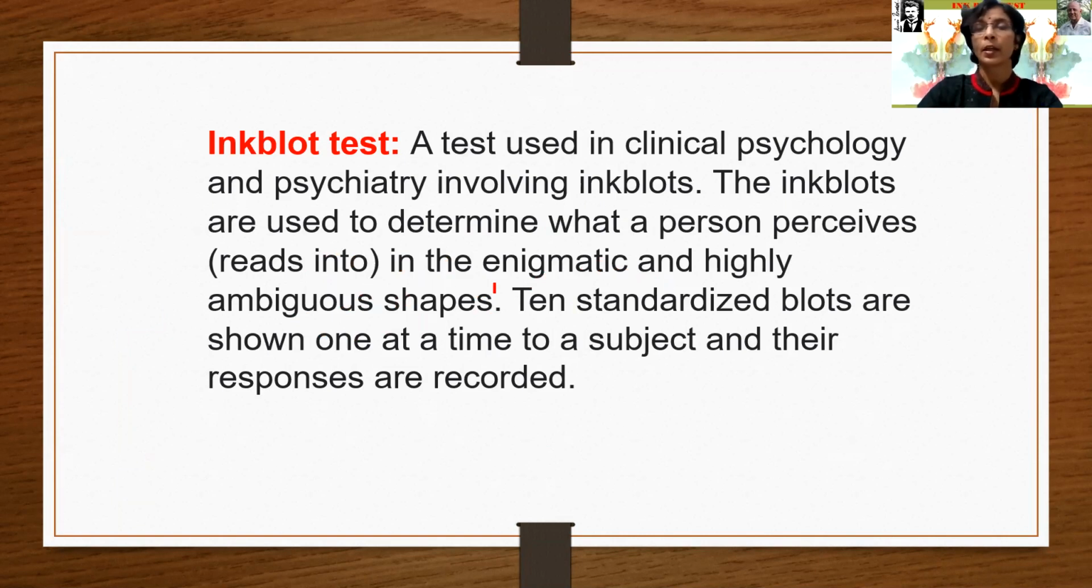In simple words, we can say mysterious blots mean the meaning is to be found by that individual, and so the different responses are observed, because the shapes are very ambiguous, they are not clear, they are enigmatic, and the person is in doubt how to respond to them. Okay, so 10 standardized blots are shown one at a time to a subject and their responses are recorded.